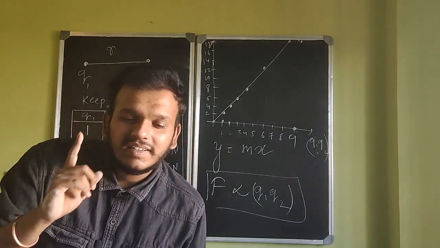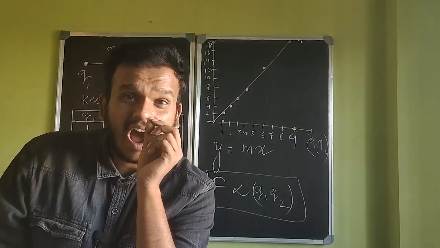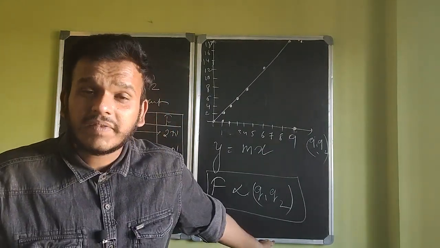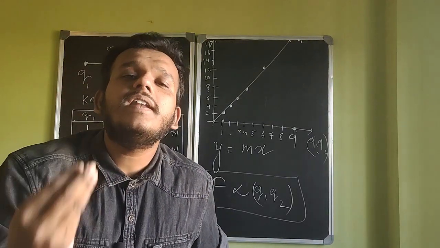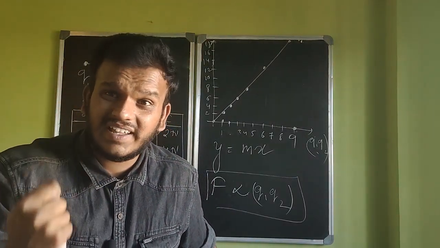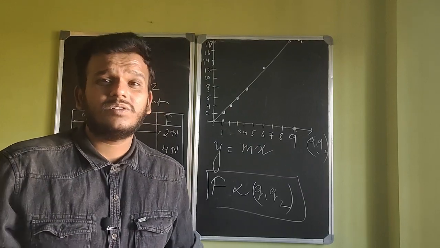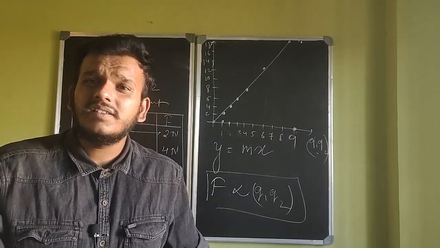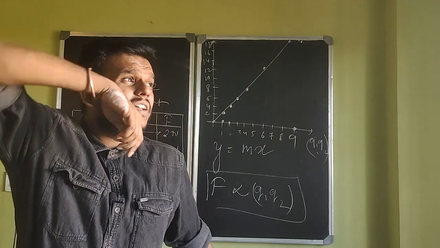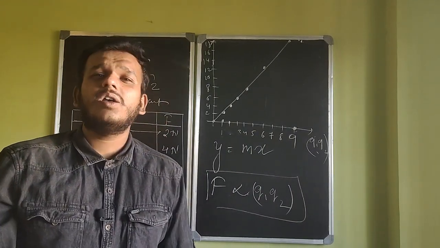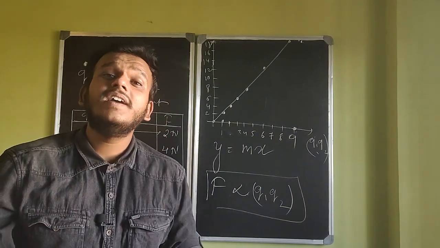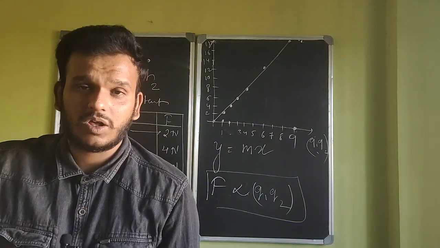Please listen to this. If you understand how we come up with this law, there are several experimental laws that we'll be studying in 12th, like Biot-Savart's law, and there are so many others, like Ohm's law. Several laws which we have come up with, we call them experimental laws.